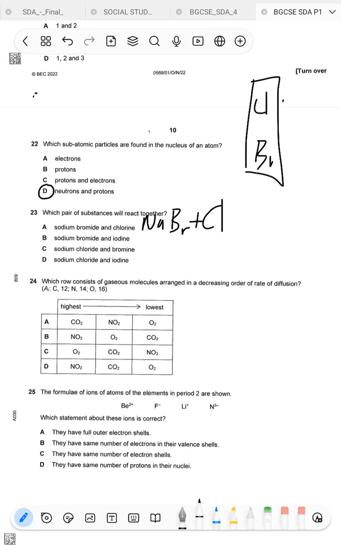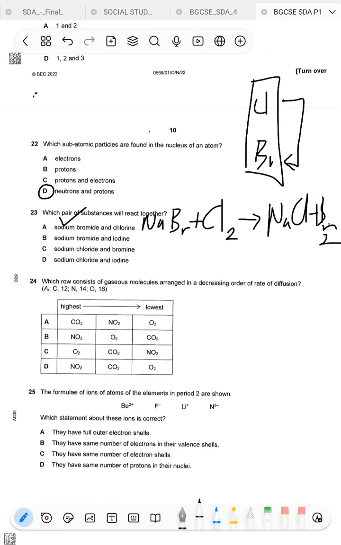Therefore, chlorine is more reactive than bromine, so chlorine can displace the bromine. So the reaction is going to be possible. So NaCl plus Br2. So this reaction is going to be possible.